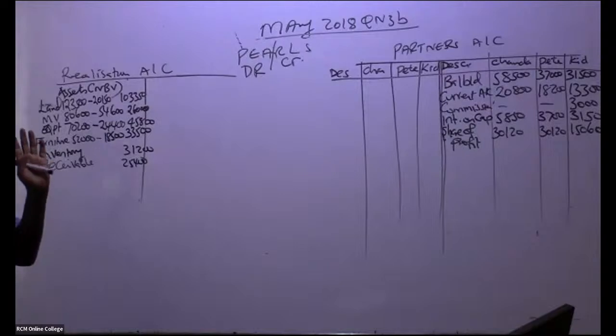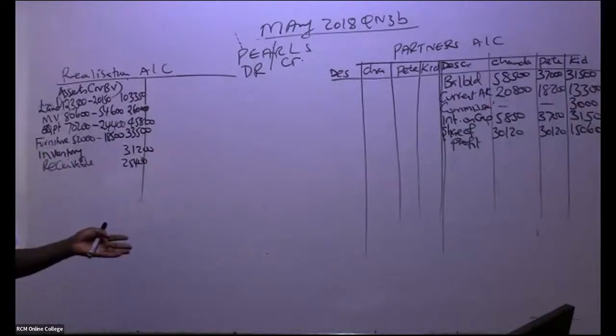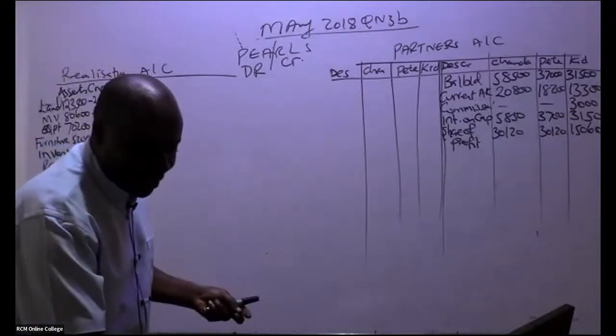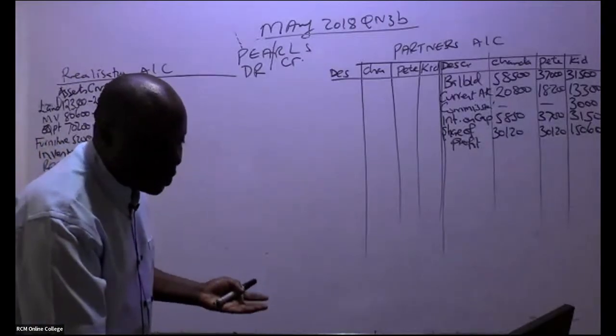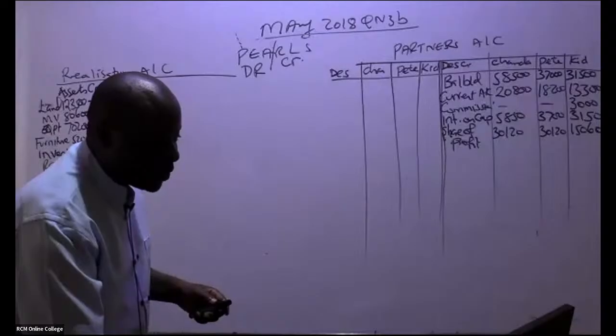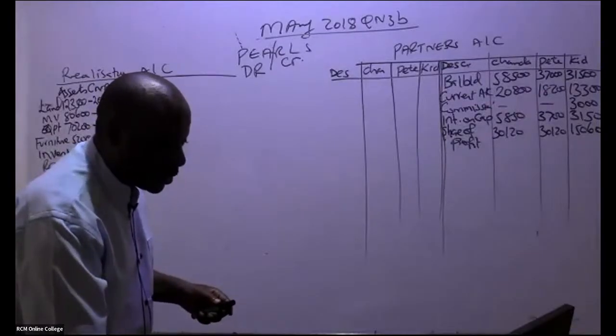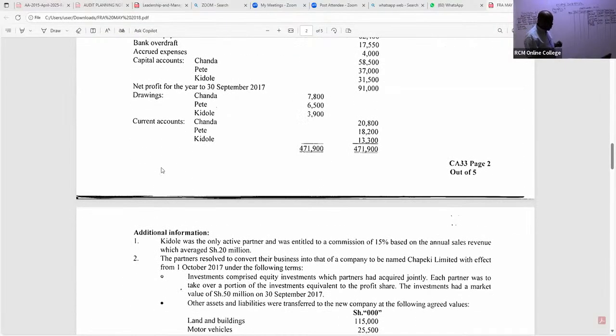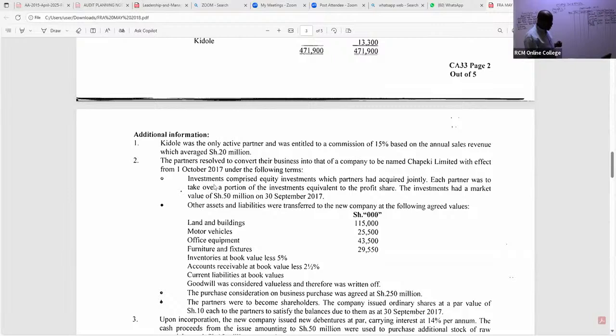Now we go to the liability side. On the liability side, you have to be very keen. What have they told us about liabilities? Thank you, John. There are investments, right? These investments were not taken over by the new company. Let's read this note. The investments, what have they told us?